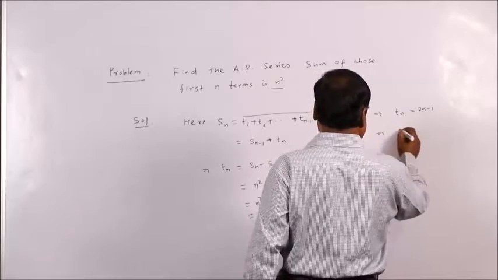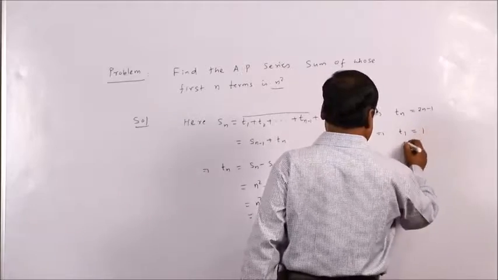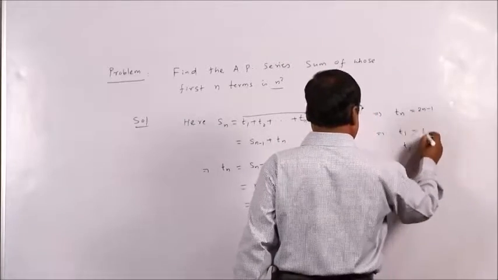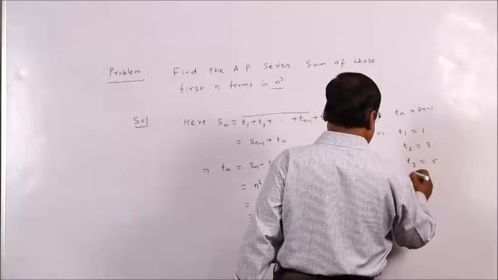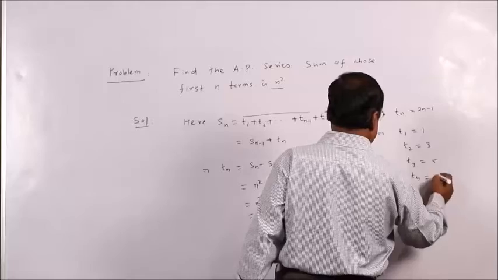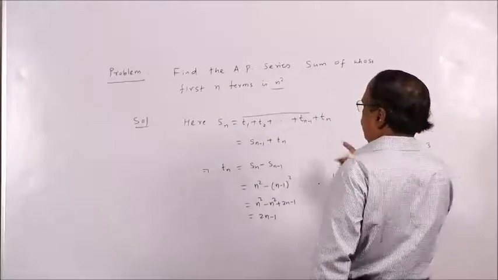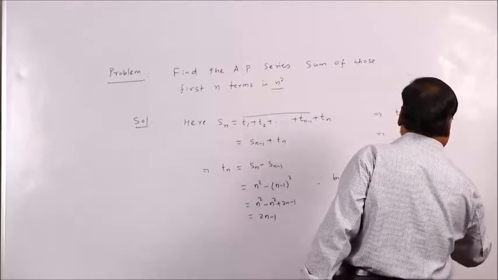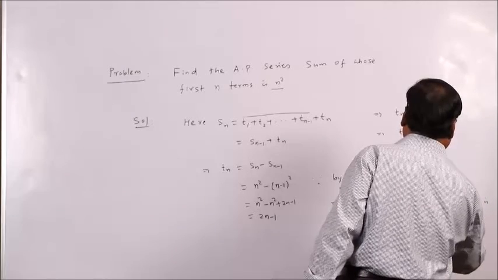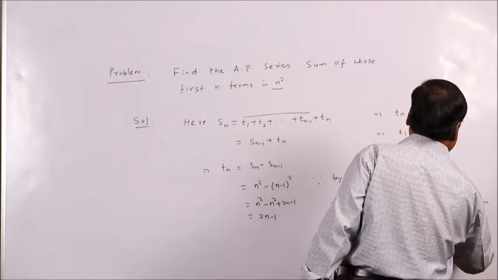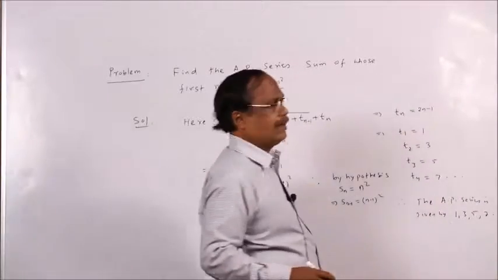So what is the T1 term? It is 2 into 1 minus 1, so this is 1. What is term 2? 4 minus 1 is 3. What is term 3? 6 minus 1 is 5. What is term 4? This is 7, in this way. Therefore, the AP series is given by 1, 3, 5, 7, this is the answer. This is your AP series.